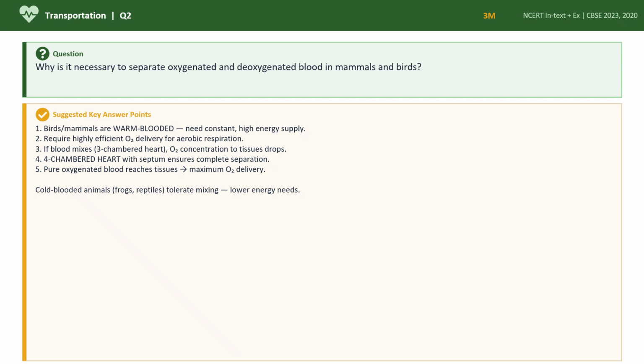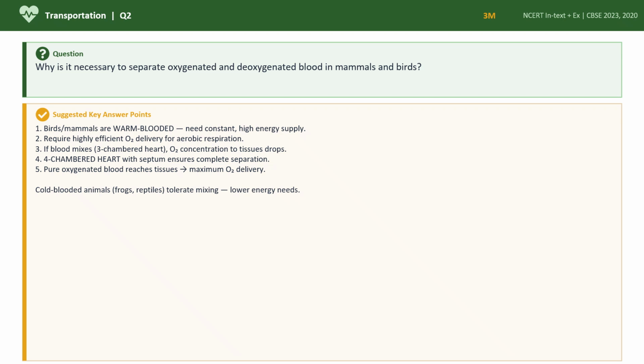Why is it necessary to separate oxygenated and deoxygenated blood in mammals and birds? Birds and mammals, they are warm-blooded animals, so they need constant and high energy supply. Generally, we require more oxygen in order to undergo aerobic respiration. Then only we can produce energy. So what happens if blood is mixing, that is oxygen and carbon dioxide mixing?